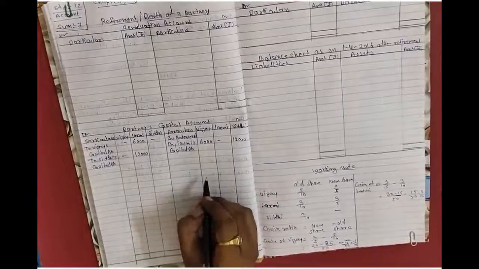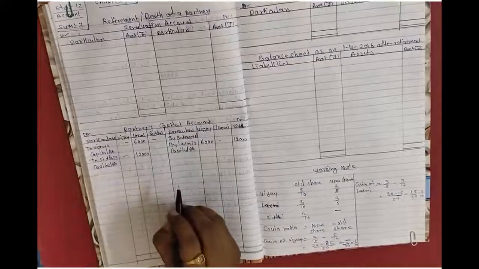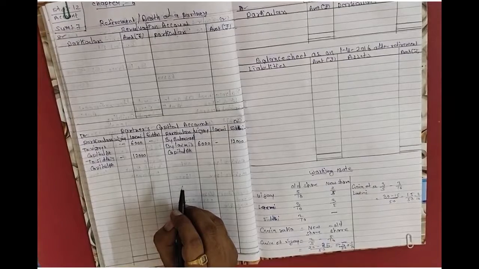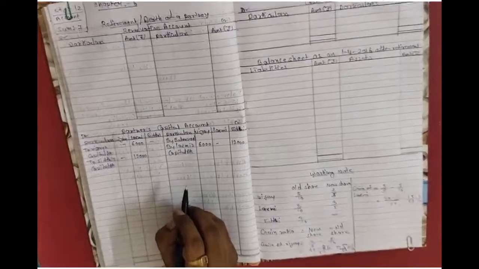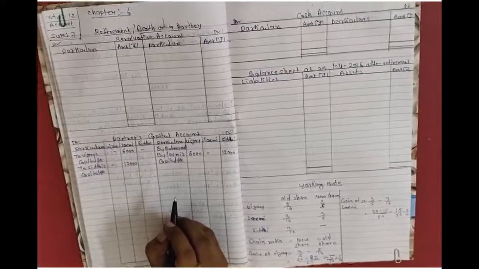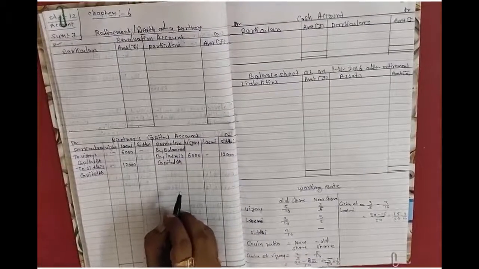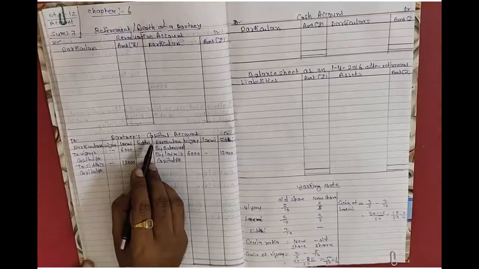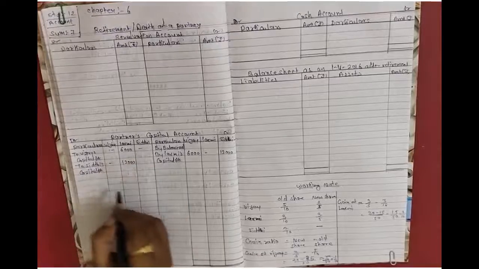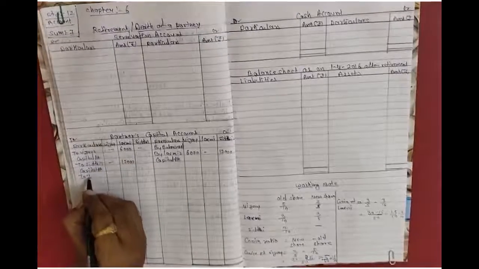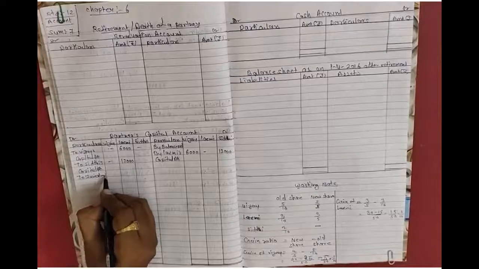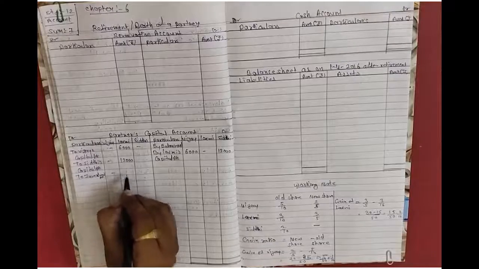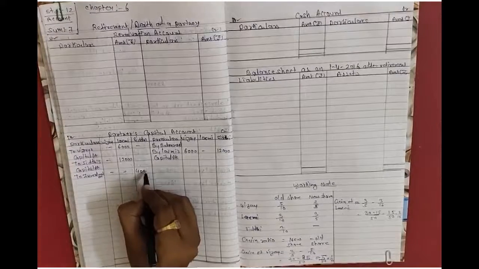Now adjustment number 3. Market value of investment is rupees 40,000. Siddhi will take over the investment at this value. Whenever any partner takes any investment or assets from the business, it means drawings for the partner. Partner capital account debit side, to investment account. In Siddhi we will write down 40,000 rupees.